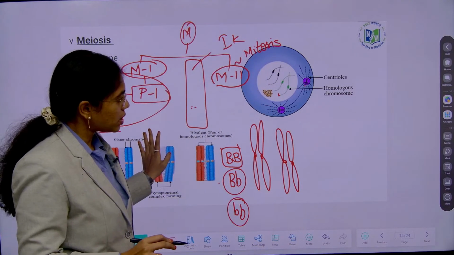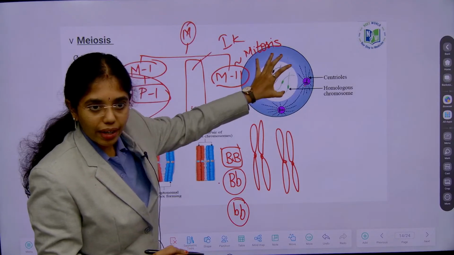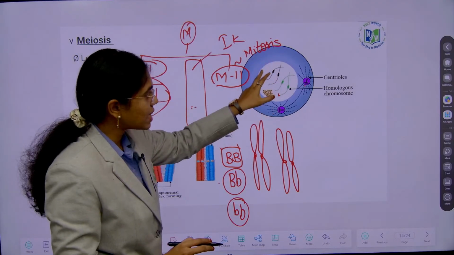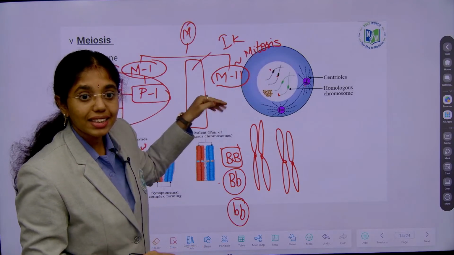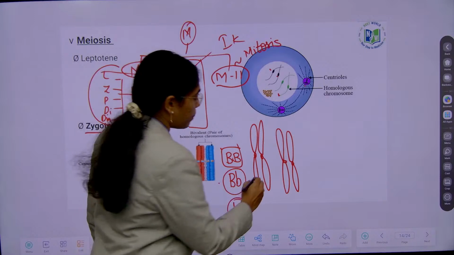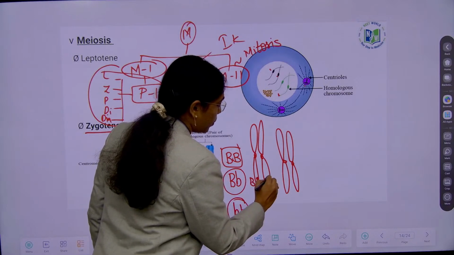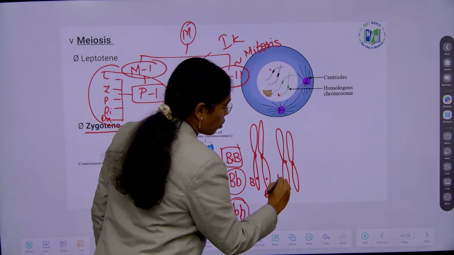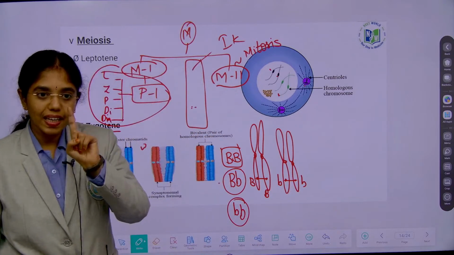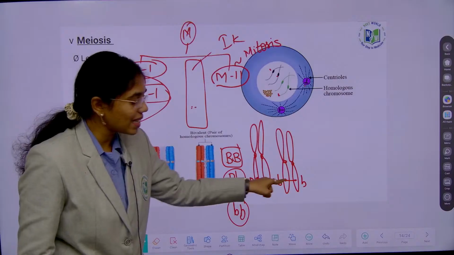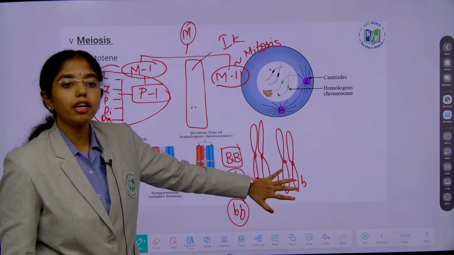In the zygotene stage, all the different chromatid threads which have single traits on two alleles, like genes on the same locus, for example here capital B, small b, small b. The alleles of a single gene are present at the same locus on different chromatids.